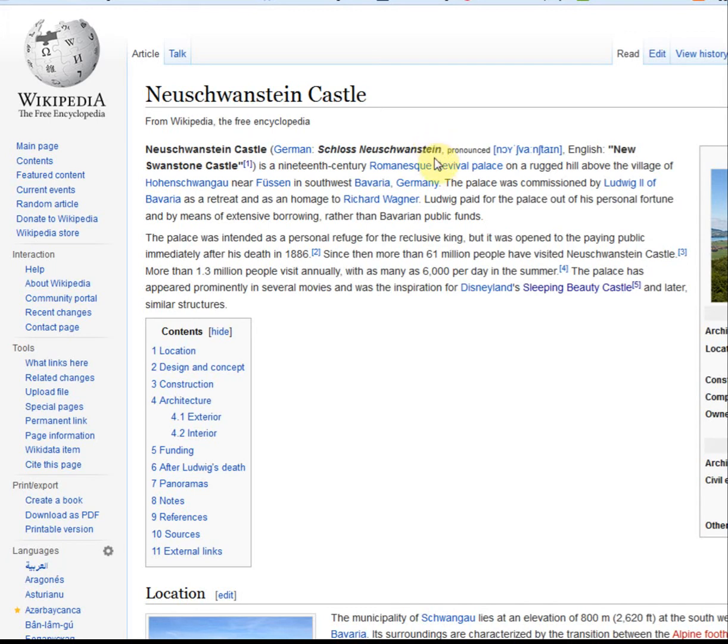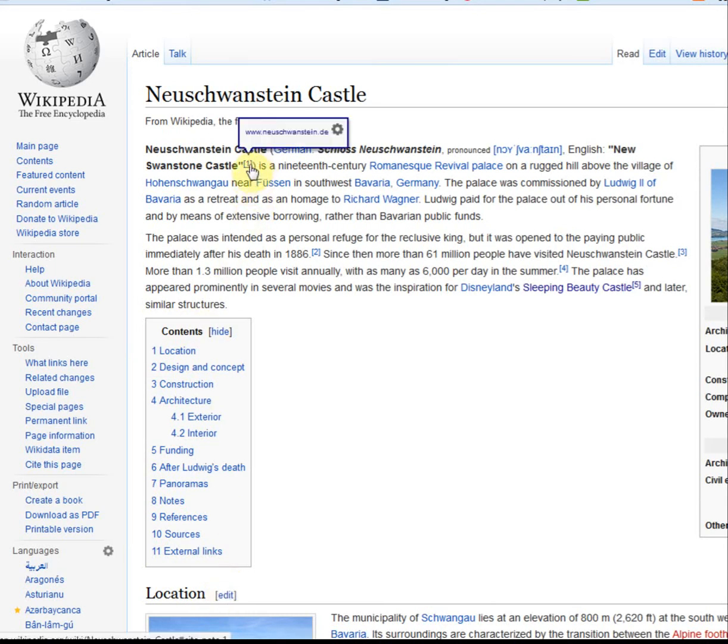When I have a look at the currency of Wikipedia, it was updated last week, so it's certainly current. Is it relevant? I can see my keywords here jumping out at me: Disneyland Sleeping Beauty Castle, and the answer here is Neuschwanstein. I don't know if I'm saying it correctly. This is all I'm going to read on this site because there's nothing in the contents that refer to the Disneyland Castle. Now I have to check it for authority.